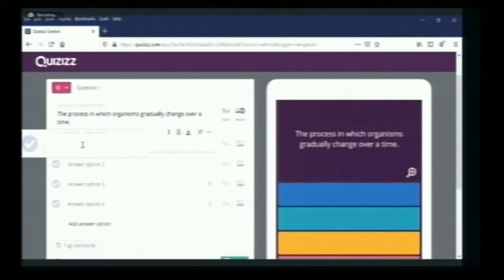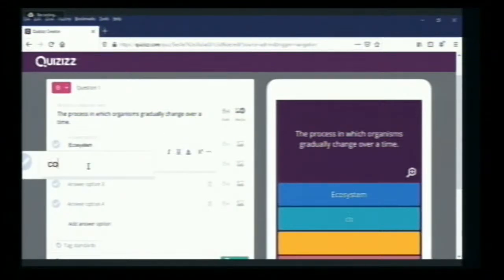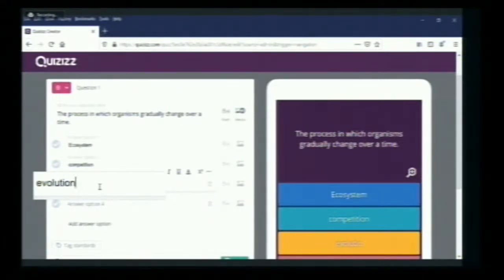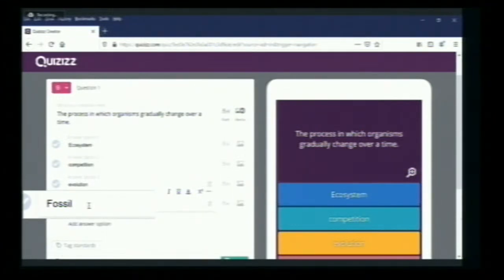Number one, I will give as ecosystem. Number two, I will give as competition. For three, I will give as evolution. And number four, I will give as fossil. As I have given the four options, I have to click on the correct one. So the correct answer is evolution.